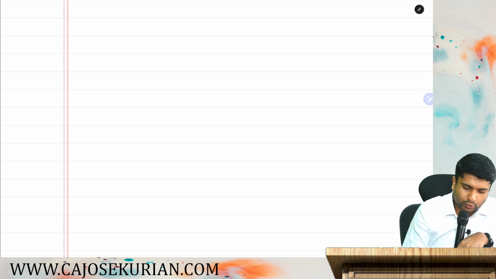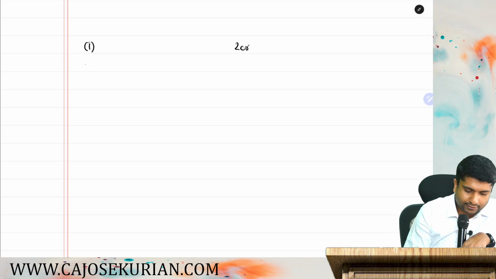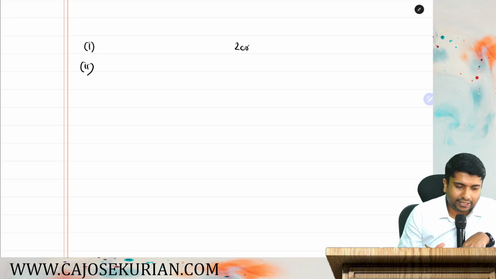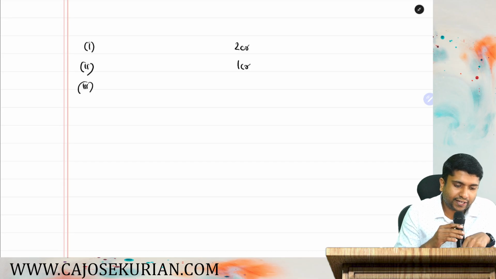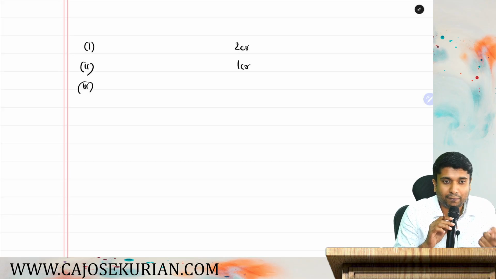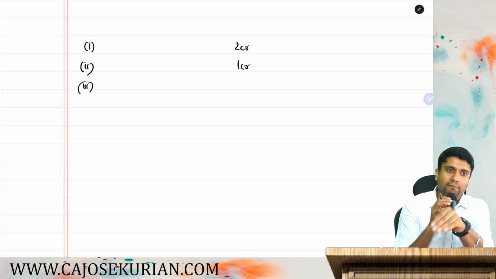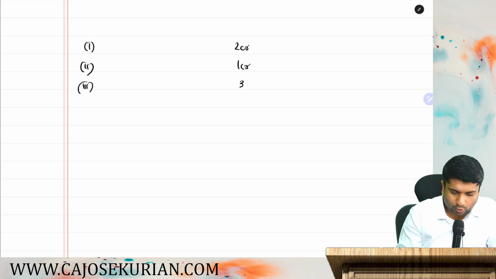The first amount is 2 crore received in India on account of carriage of passengers from Chennai. Anyways taxable. Second one, 1 crore in India received on account of carriage of goods from Chennai. That also is taxable in India. Third one, 3 crore in India on account of carriage of passengers from Singapore. Even though the carriage of passengers is from Singapore, you have received the payment in India. It's alternative, not cumulative. Either receipt in India or carriage of passengers from India. So that 3 crore also will be taxable in India.